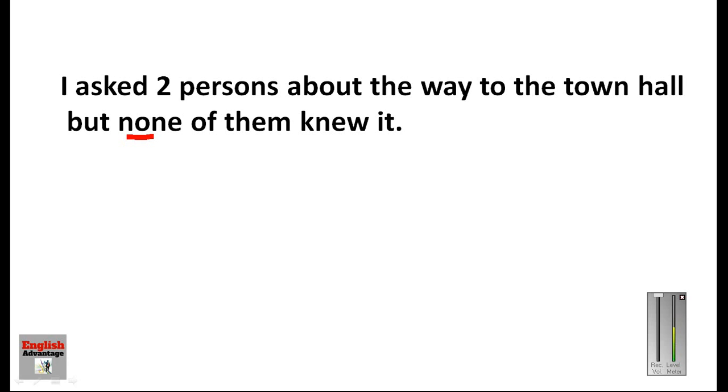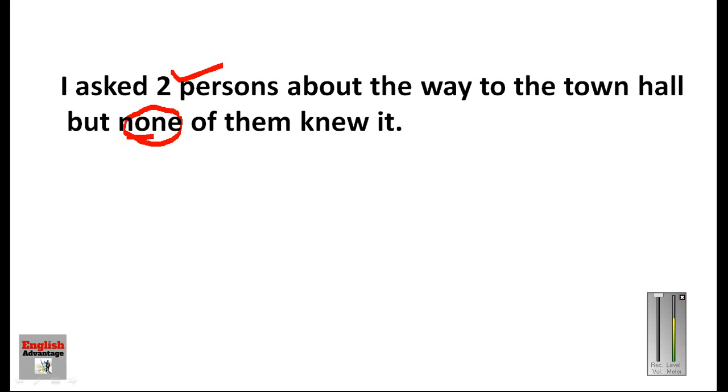None is used for more than two persons. That is why this word is wrong here, because we are asking about two persons. We have to replace none with neither. So it should be, I asked two persons about the way to the town hall, but neither of them knew it. This way the sentence can be corrected.